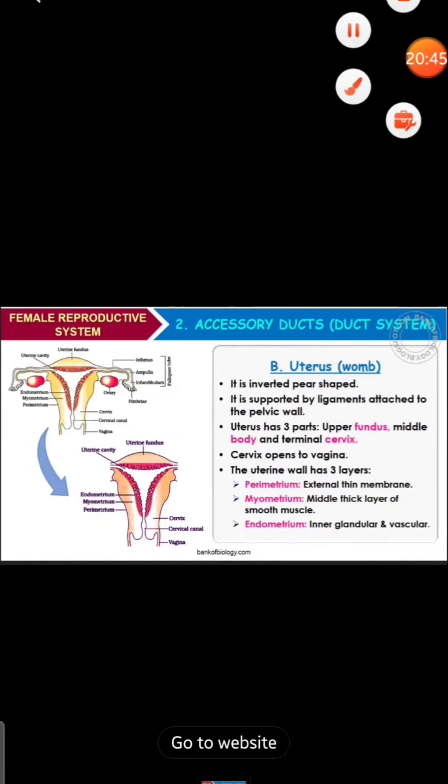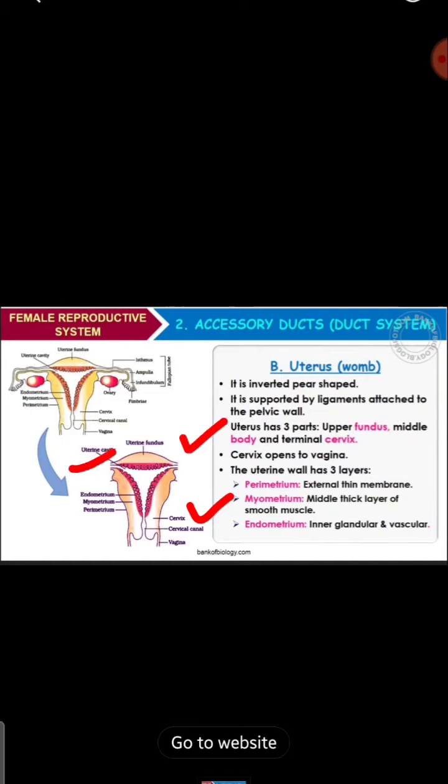So the uterus has three parts. It consists of the upper fundus, the middle body and the terminal cervix. So you can see here there is a cervix which is terminal. Then there is the upper fundus with the uterine cavity, and then the middle body, which has the endometrium, myometrium and perimetrium.